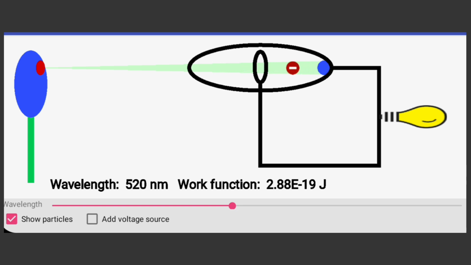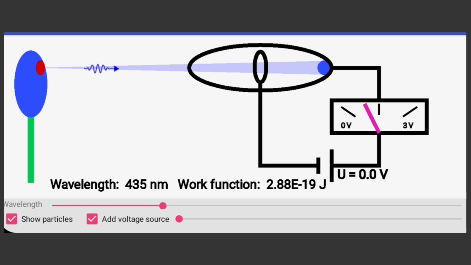2. Intensity dependence. If the frequency of the incident light is above the threshold frequency, the intensity of the light governs how many electrons are emitted. Higher intensity light leads to a greater number of emitted electrons, while lower intensity light results in fewer emitted electrons. This relationship between intensity and electron emission is a fundamental aspect of the photoelectric effect.